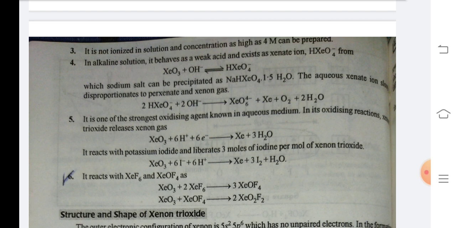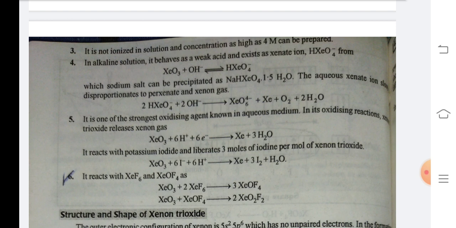In alkaline solution, it behaves as a weak acid and exists as the xenate ion HXeO4 negative. From XeO3 plus OH negative, equilibrium exists with HXeO4 negative, whose sodium salt can be precipitated as NaHXeO4 1.5H2O. The aqueous xenate ion slowly disproportionates to perxenate and xenon gas. 2HXeO4 negative plus 2OH negative gives XeO6 4 negative plus Xe plus O2 plus 2H2O.